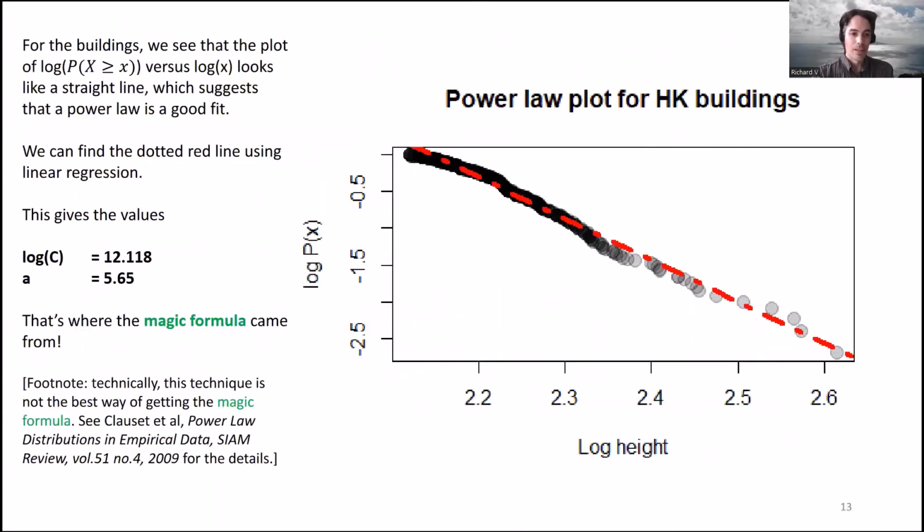So there we go. Now, a footnote I should mention is that although this technique is widely used in physics and other fields, it's not the best way of fitting a power law to your data. If you want to read more about that, you can read the paper by Clauset, Shalizi, and Newman, I think it is, that I've cited at the bottom of this slide. That's a very important paper with many citations because it explains why this isn't the best way to fit a power law. But I don't want to get into those technicalities today, so I'll just leave it here. This is how you can find a power law to fit your data.